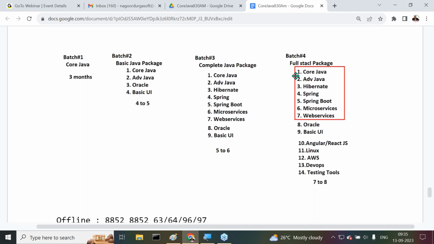Next one is full stack Java. Almost all 14, 15 topics are available: core Java, advanced Java, Hibernate, Spring Boot, microservices, web services, Oracle, basic UI, Angular or React JS, Linux, AWS, DevOps, testing tools. These are the 4 types of batches that Durgasoft is providing. Depending on our requirement, we can choose the respective batch.